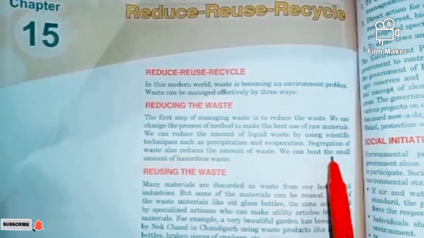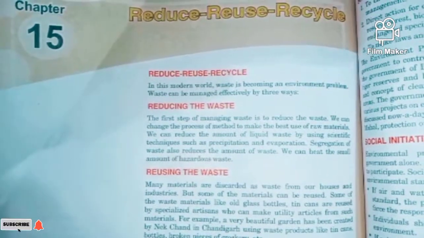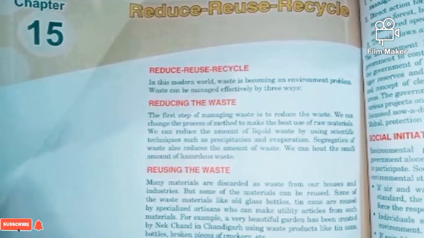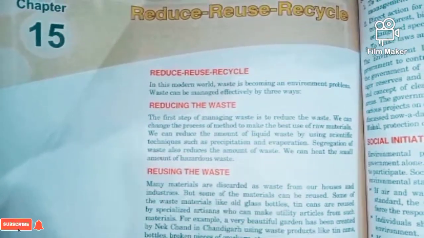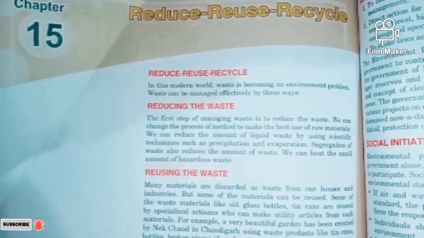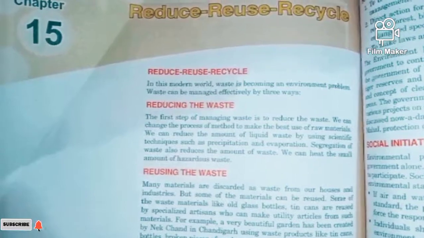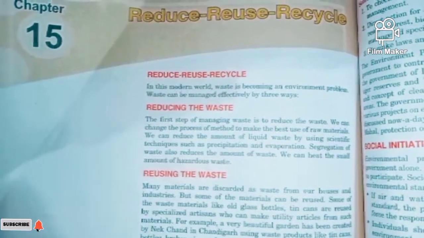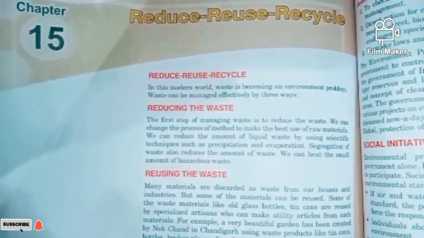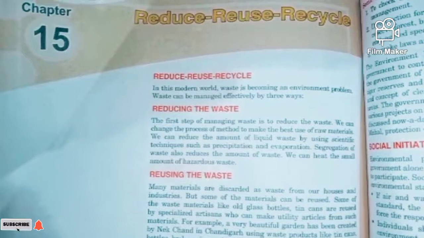Here the segregation of waste also reduces the amount of waste. Segregate means to separate the waste, so we can reduce the amount of waste in a very effective way. We can burn a small amount of hazardous waste. For example, waste like paper and foils can be burned to reduce the waste.